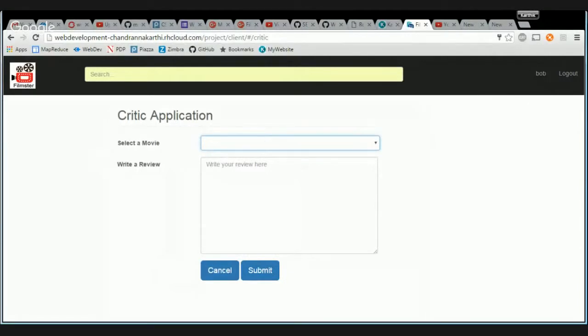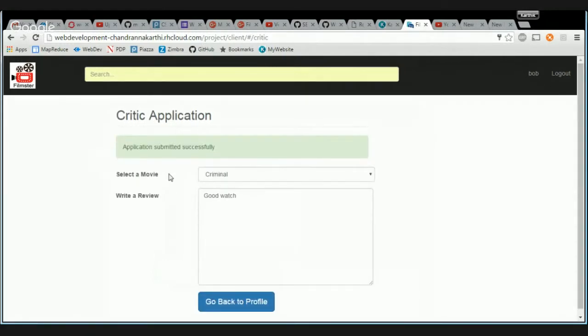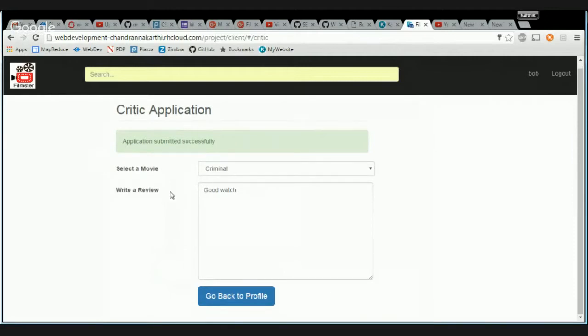So here you see that all the latest now playing movies are displayed. The top 20 which are now playing are displayed here. You pick any movie that you want and you write a review. So for now, let's keep it short. Let's say good watch and submit. And it says application submitted successfully. Now what happens is my admin has to approve my critic application. He has to approve me as a critic. Until then, I can't be a critic.